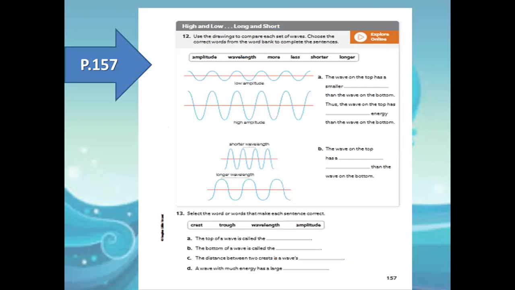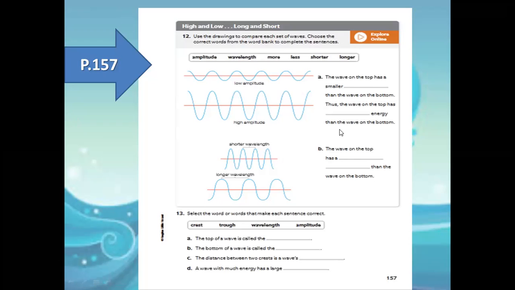On page 157, we can see different waves with different amplitude and different wavelength. Logically, if I show you those two waves, can you tell me which one has the highest energy? The one with low amplitude or the one with high amplitude? Which wave is transferring the highest amount of energy? At the beginning of this session, we said the more the energy, the bigger the wave, the higher the wave. So of course, the one with high amplitude has more energy.